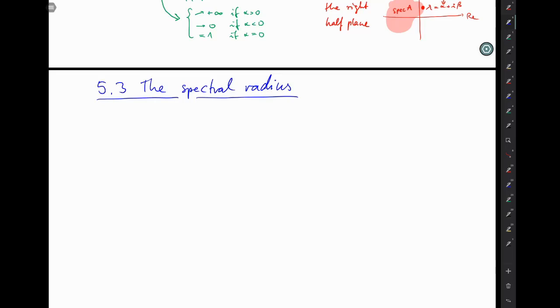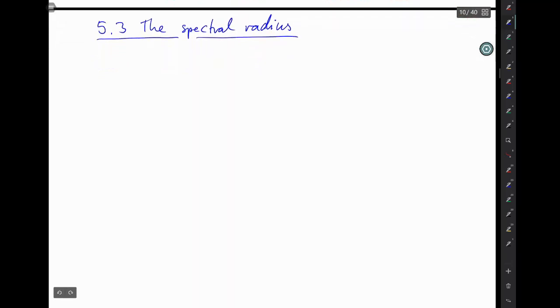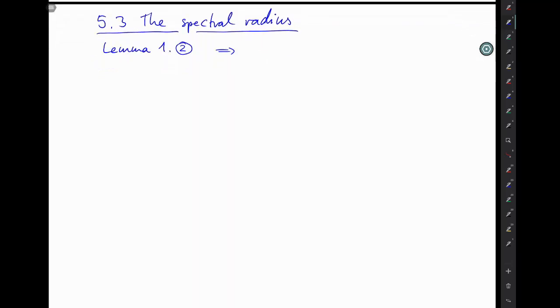So in the previous section 5.2, we have learned that if you want to successfully breed sheep, you should care about the spectral radius of your birth rate, death rate matrix A. What else can be said about the spectral radius? In lemma 1.2, we have learned that the spectrum is always a bounded set, and in the proof we have quantified this to the following: the modulus of every spectral value, and hence the spectral radius, is less than or equal to the norm of A.